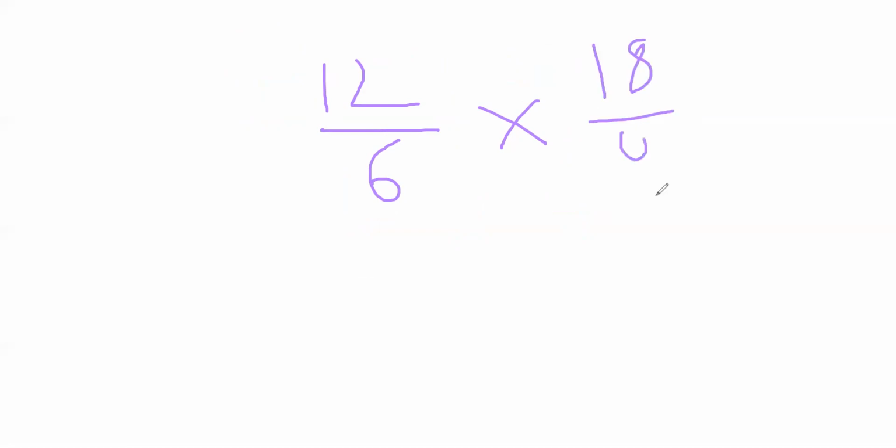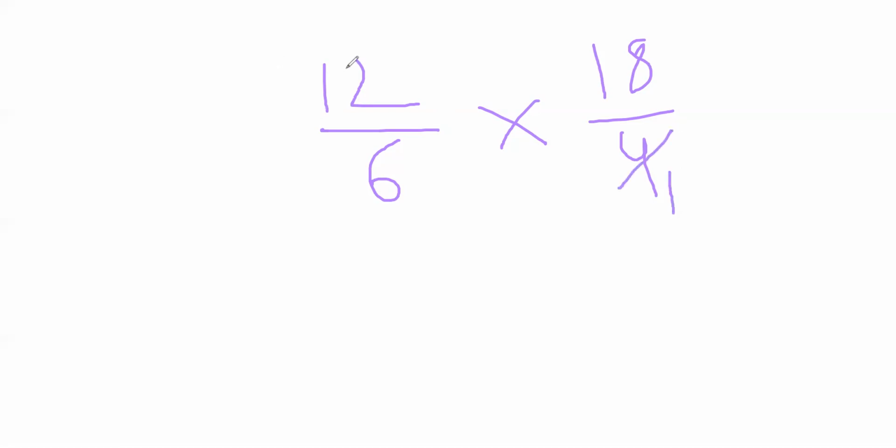Now listen to me very properly. I'm clearing the screen once again. If I take 12 by 6 into 18 by 4, now we have to multiply them, and this seems to be very difficult. If we start to multiply them, it will give us a long number, and then we have to also simplify it. So rather than doing that in our multiplication, we'll cut first.